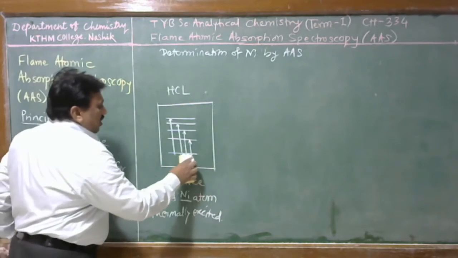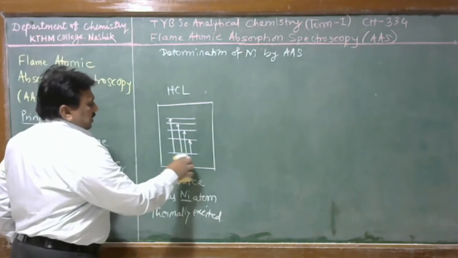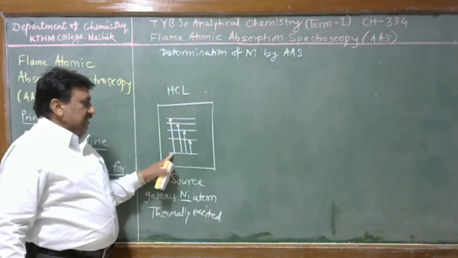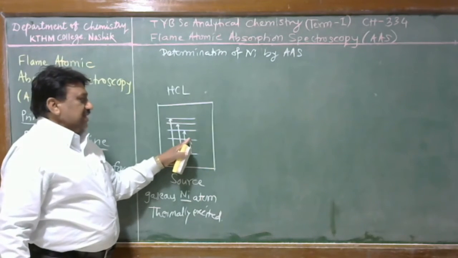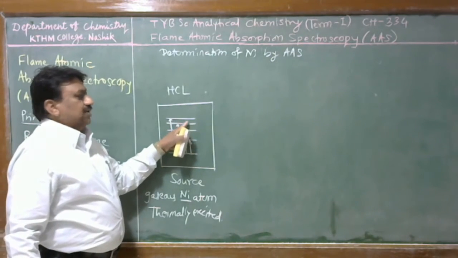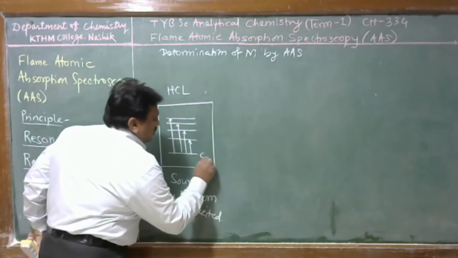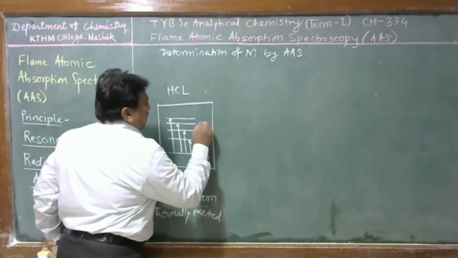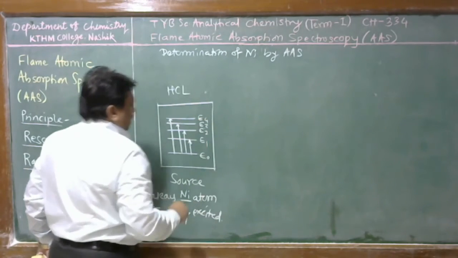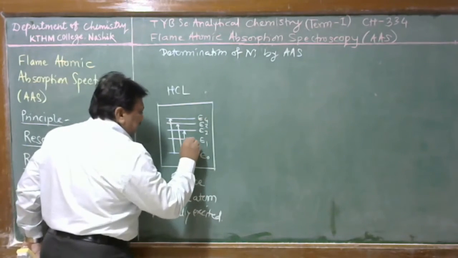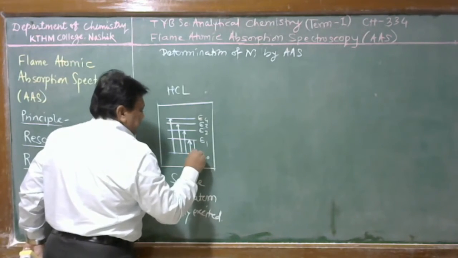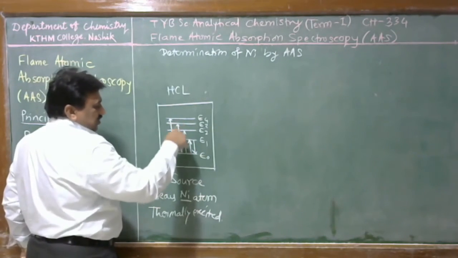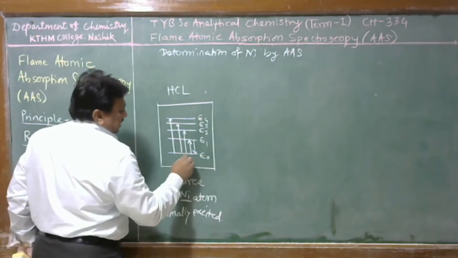The valence shell electron of the nickel atom gets excited to the first excited state, second, third or fourth. This is E0, this is E1, this is E2, this is E3, this is E4. When these electrons are de-excited after a short lifetime,